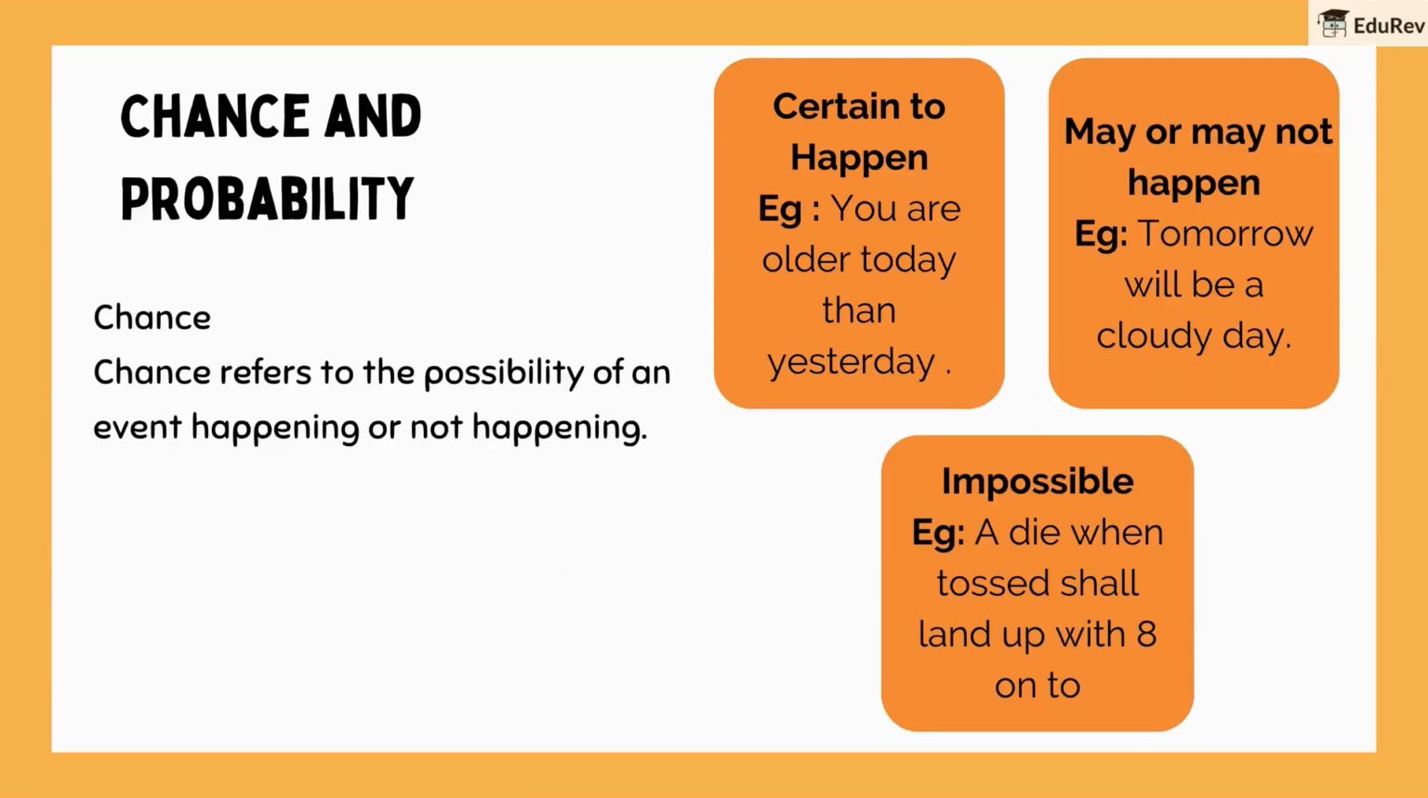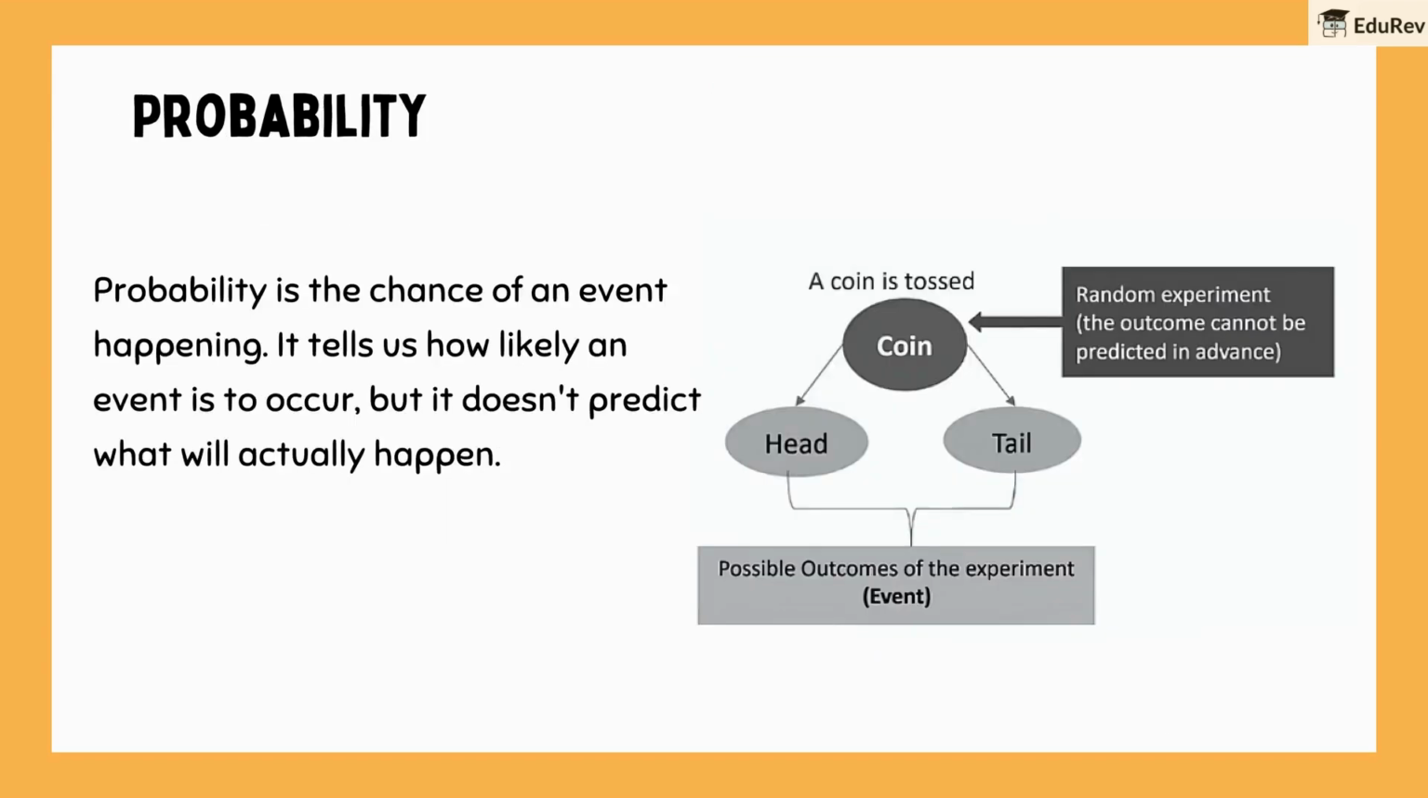Now, let's talk about chance and probability. Chance refers to the possibility of an event happening or not happening. There are 3 possible scenarios when it comes to chance. An event can be certain to happen, impossible to happen, or it may or may not happen. Probability is the chance of an event happening. It tells us how likely an event is to occur, but it doesn't predict what will actually happen.